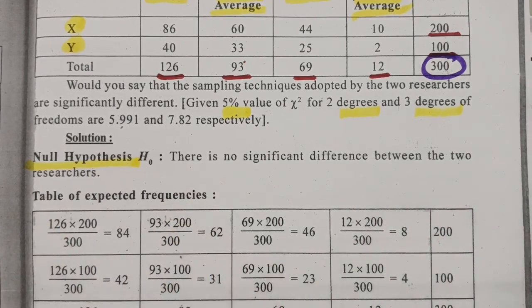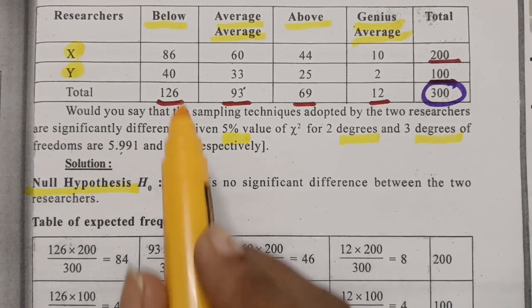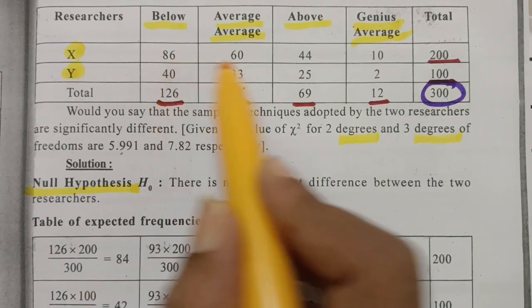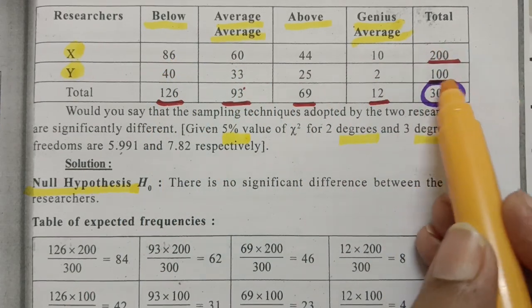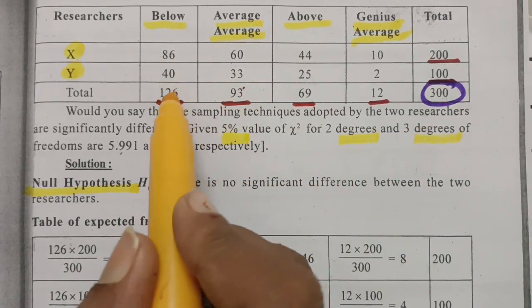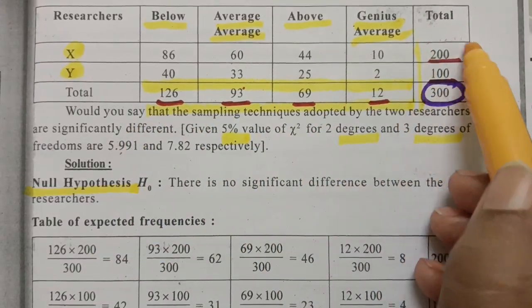The table for the expected frequency. So here is the expected frequency for the 86 position. So we have to take the column total 126 into this 200 divided by grand total 300. See here, first one is 126. So see here, these are the totals here.